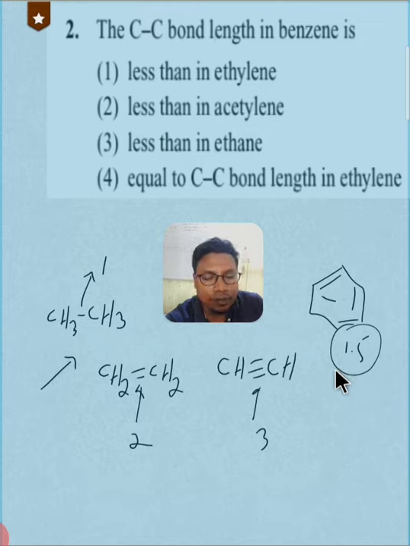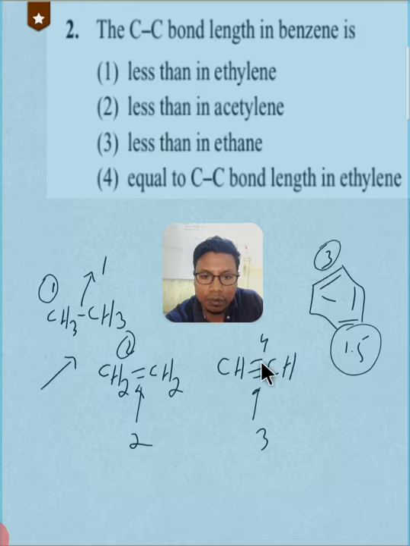And for bond length, this must be first, this must be second, this must be third, and this must be fourth. So this is third. So the bond length of benzene must be less than that of ethane and greater than that of acetylene. So this is the correct answer. Okay, this is acetylene. So let me go to the third question.